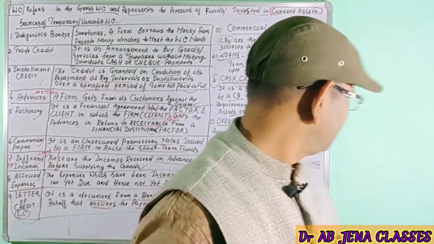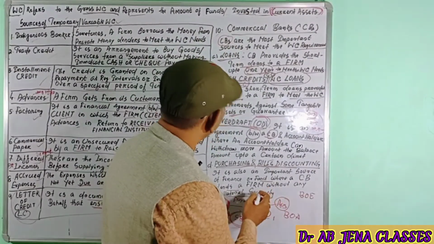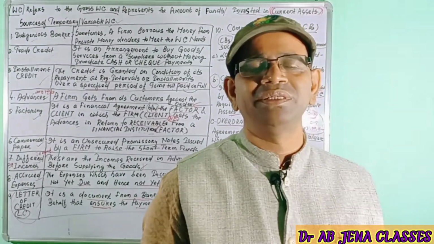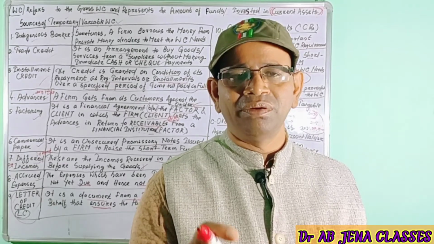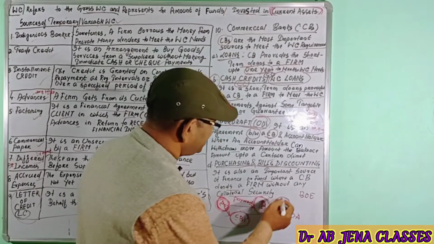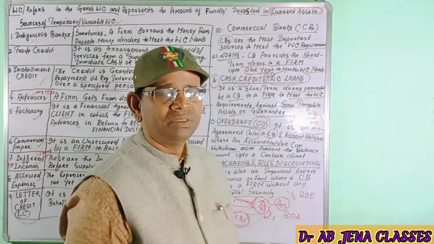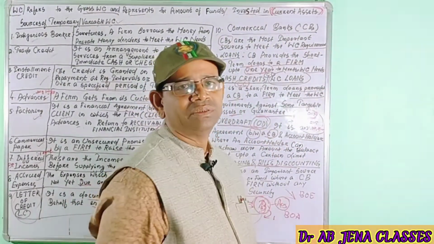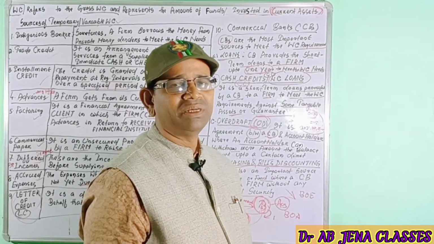Bill discounting is very simple: you sell your bills of exchange to the bank, or the bank purchases your bills, and then the bank provides the money to you. Here also the bank will deduct some amount, which will be treated as the interest.